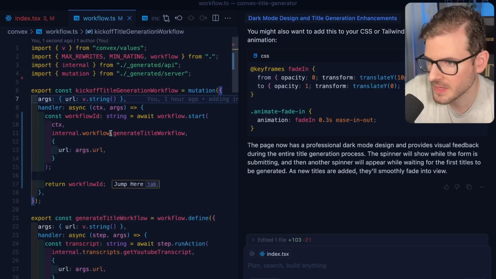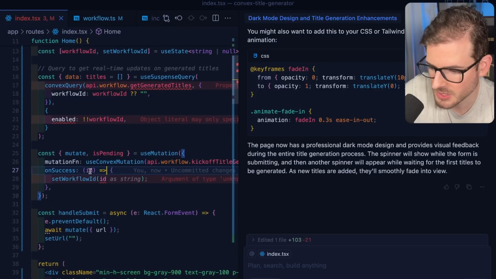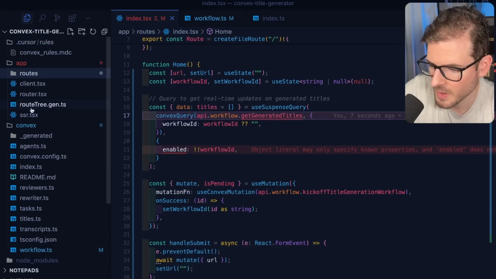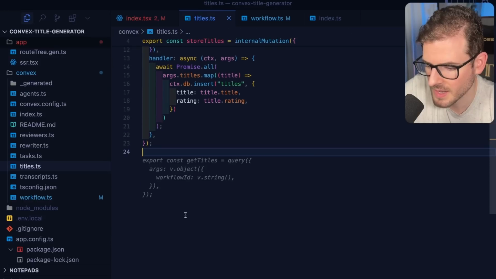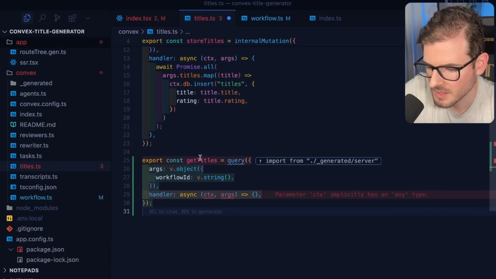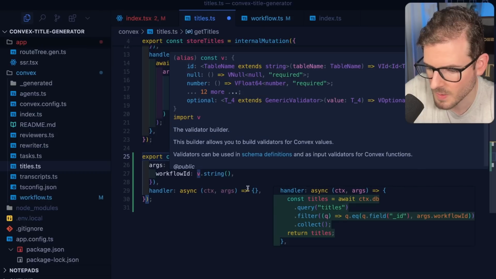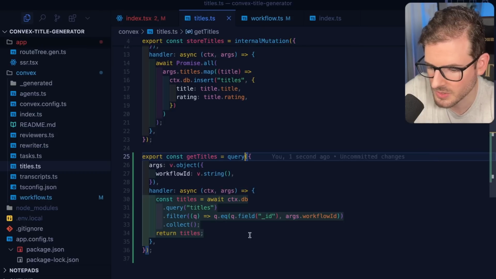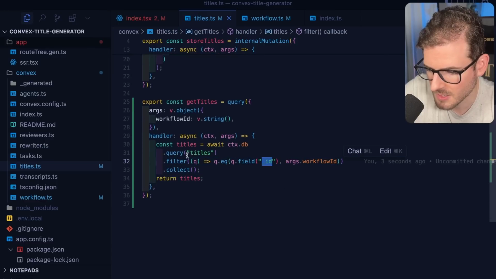Okay, I'm going to modify this so it returns the workflow ID. And then once we actually submit, we should get back a workflow ID over here. So now we want to add a query on Convex so that when we want to get all the titles back based on a workflow ID, we can do that. I can say getTitles, that'll be a public query, and it's going to take in a workflow ID. I think we could just return all the titles based on a workflow ID, so I could say query the titles.